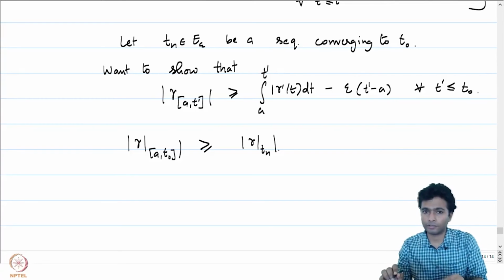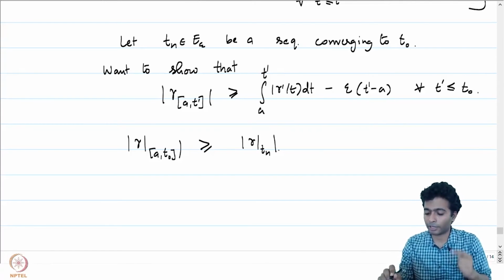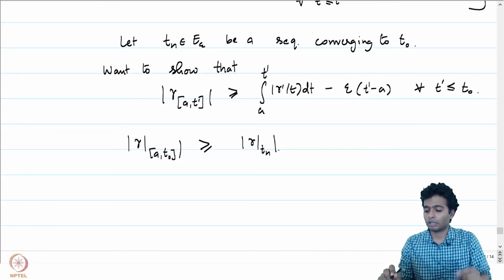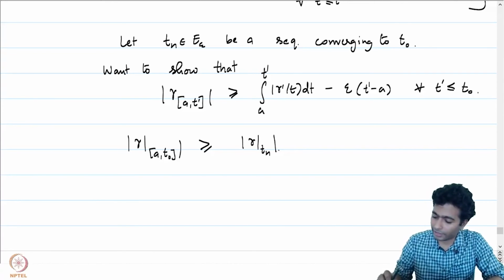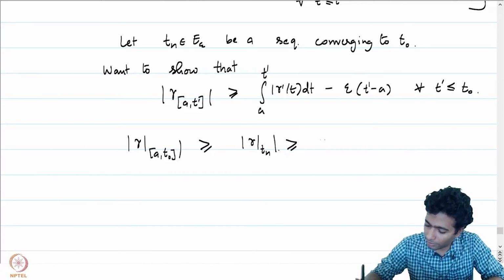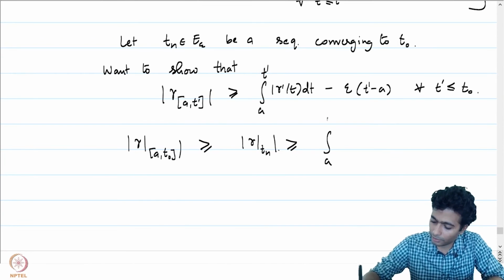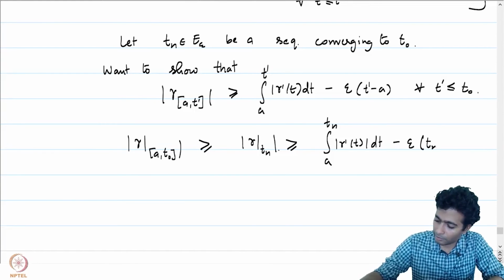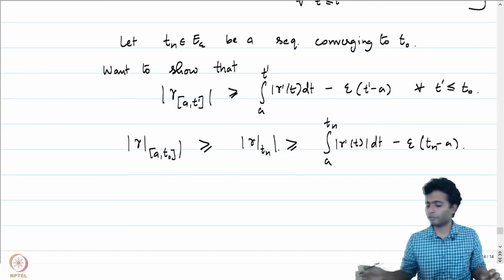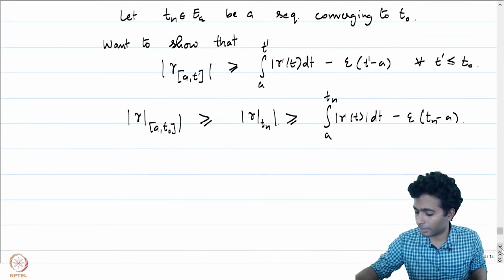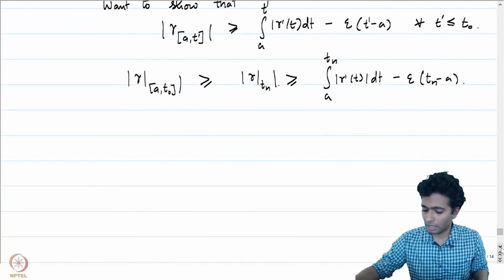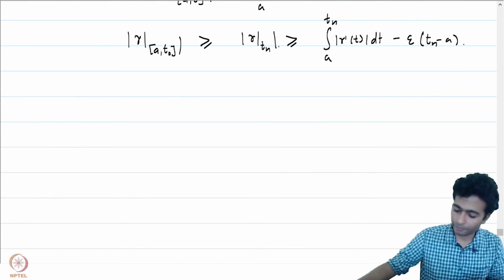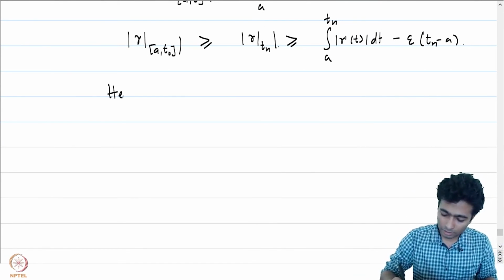If Tn is converging to t naught from the left, from points less than t naught, then this is certainly satisfied. This is going to be less than or equal to the integral from a to Tn of mod gamma prime t dt minus epsilon times Tn minus a. Now there is nothing to prove, we just have to use one variable real analysis to conclude that as n goes to infinity we have what we want, and hence t naught belongs to E epsilon.